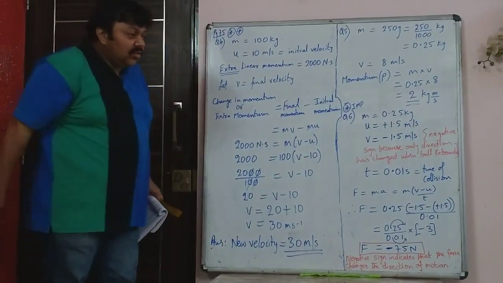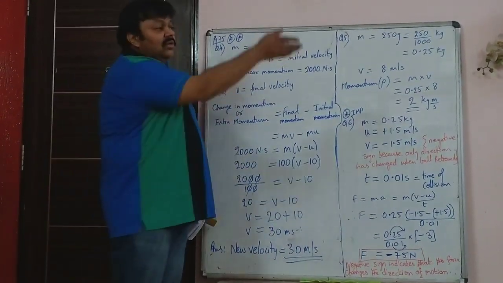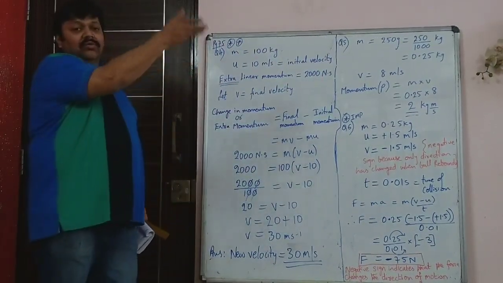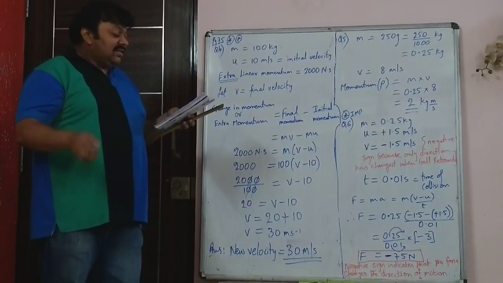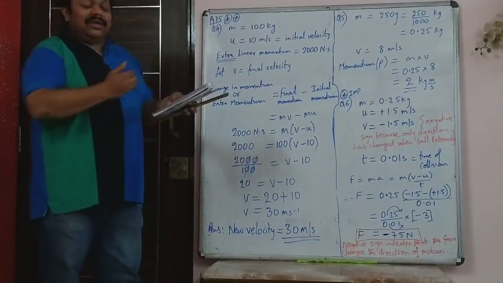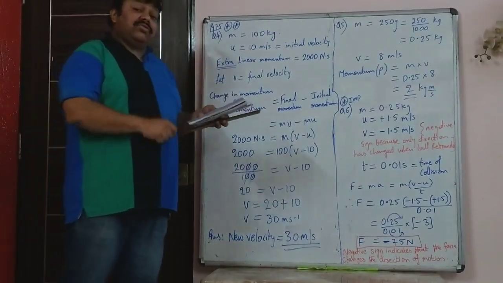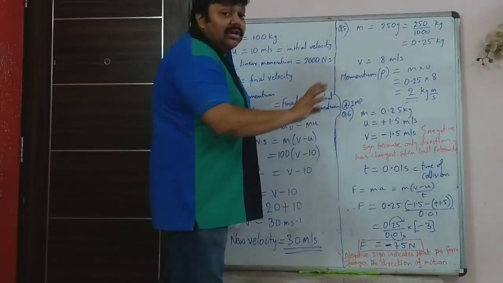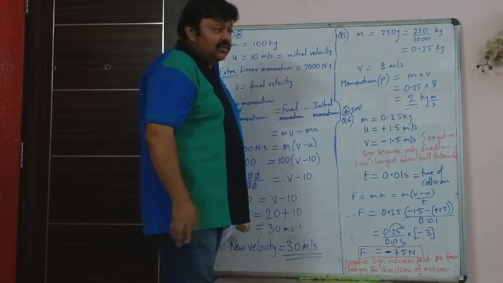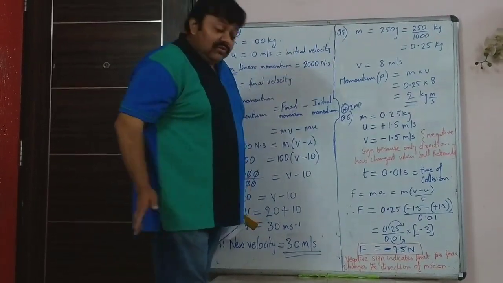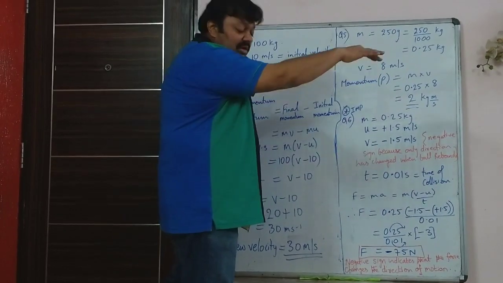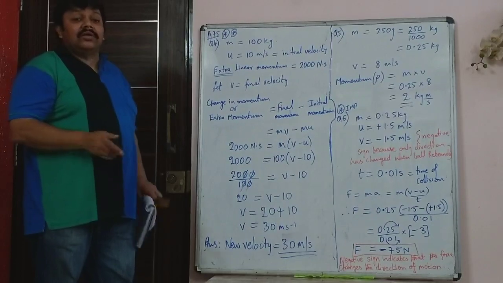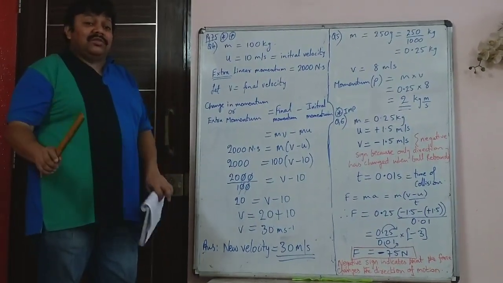Let's say that I am moving the ball towards the wall. The ball is going at 1.5 meter per second towards a wall. It hits a rigid wall and then it rebounds with the same speed and along the same path. So that means all the difference that has happened to the ball is it has changed direction. It was going at 1.5 meter per second, now it is coming back towards me at 1.5 meter per second. So 1.5 remains the same.